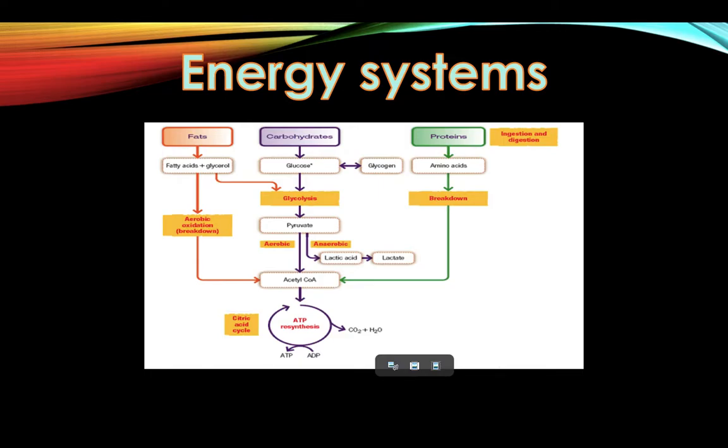As a result of training, the body adapts to become more efficient at using fats to resynthesize ATP. Fats are broken down into fatty acids before entering the Krebs cycle, electron transport chain, and then resynthesizing 34 ATP. If the body can use more fat, then more ATP can be resynthesized, so more energy is produced, so the muscles can contract more and performance is improved because the muscles can continue to contract for a longer period of time.